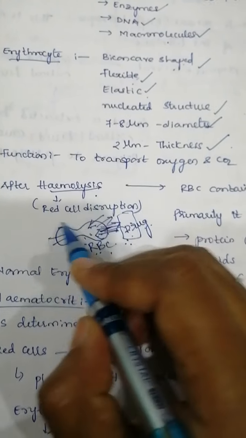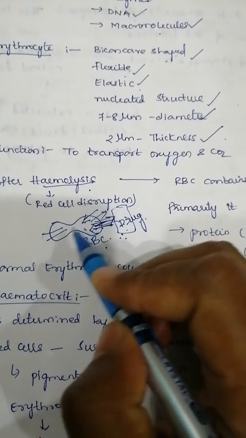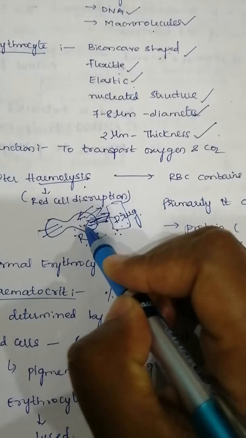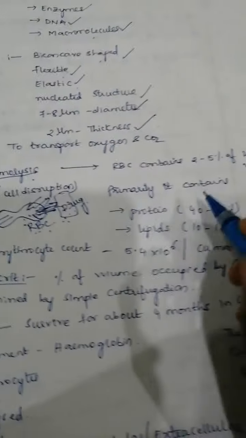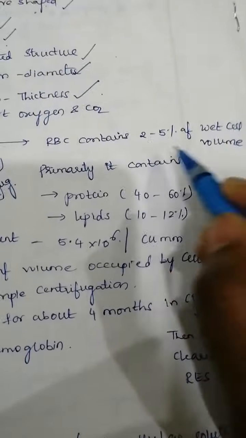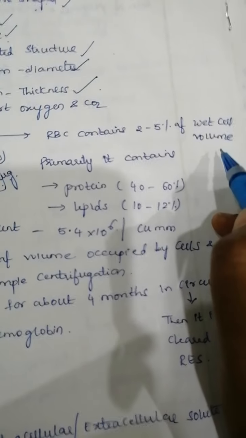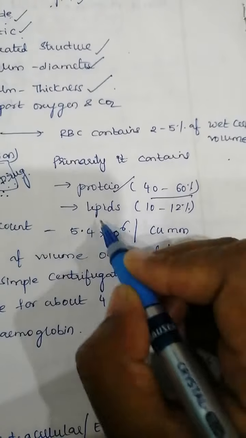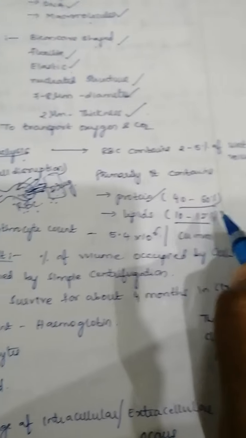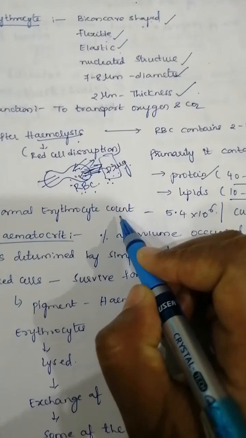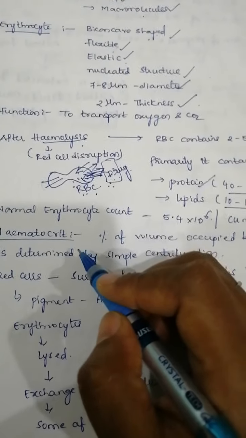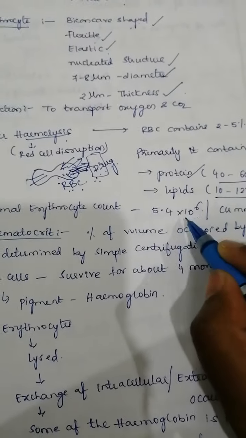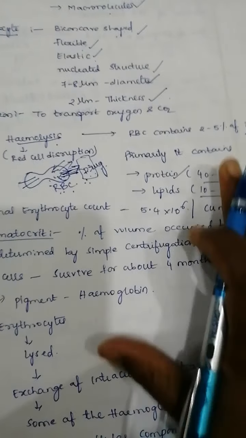Hemolysis is nothing but the disruption of your cell membrane, and thereby the drug will be getting loaded into your RBC. Okay, this RBC will contain 2 to 5% of your wet cell volume, and primarily it will contain protein of about 40 to 60% and lipids of about 10 to 12%. The normal erythrocyte count, that is how much RBC is present in your blood, is nothing but 5.4 × 10^6 per cubic millimeter.